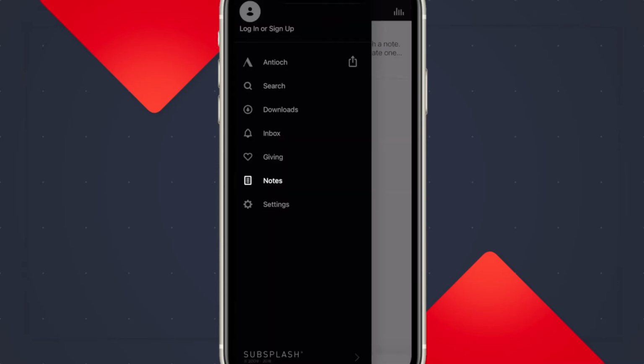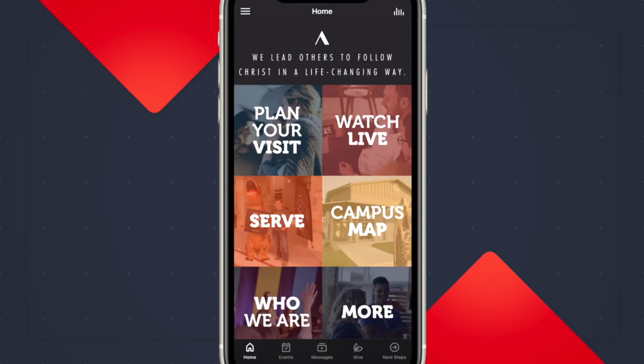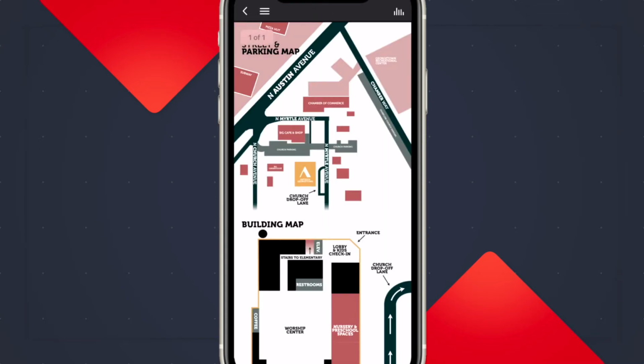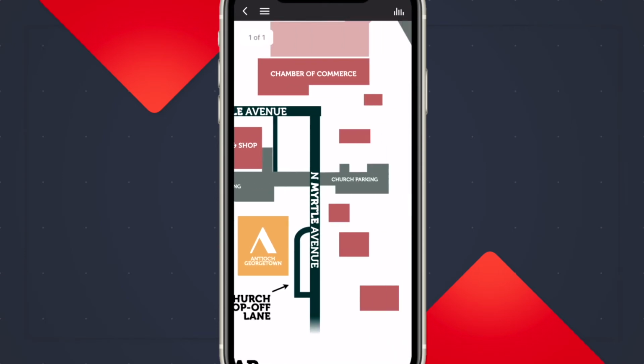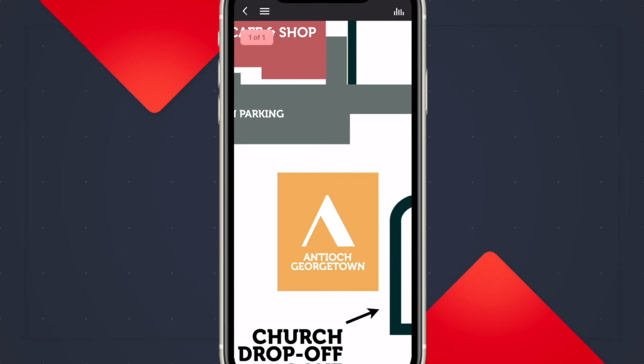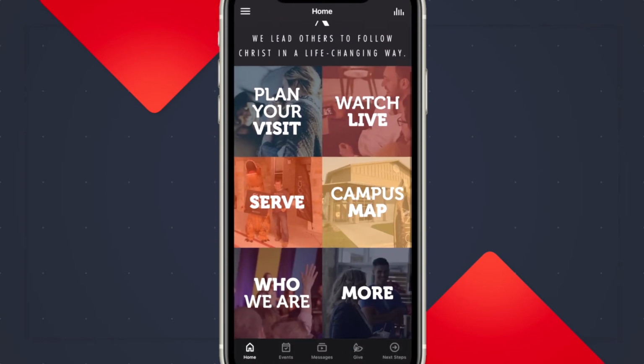Now, going back to our app by tapping Antioch, we see on our front page, we can watch live, we can plan our visit, we can tap serve, and we can find out service opportunities at our church. Our campus map, very cool. If you want to know where things are located, you can go right in and you can see where all of that is taking place. Find out more about who we are, and then under more, we have a few things nested there.